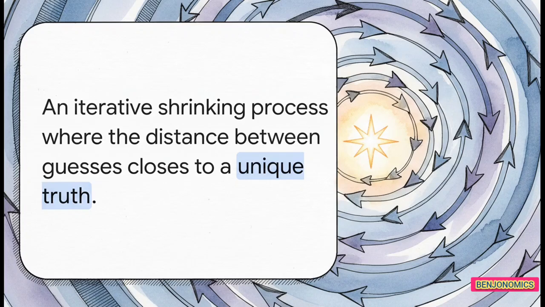Picture an inward spiral. If we treat our equation as a machine that takes a guessed function and spits out a new one, and that machine physically shrinks the distance between our guesses every single time, we are mathematically guaranteed to eventually hit a unique mathematical truth, a single undeniable optimal policy.